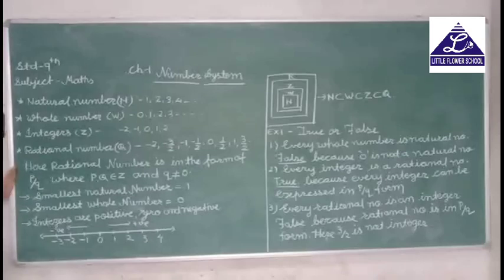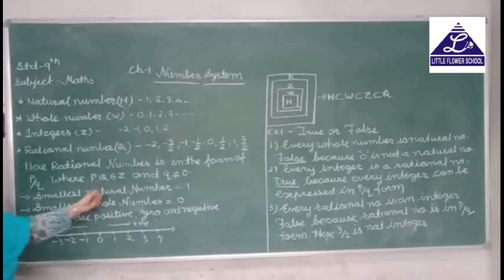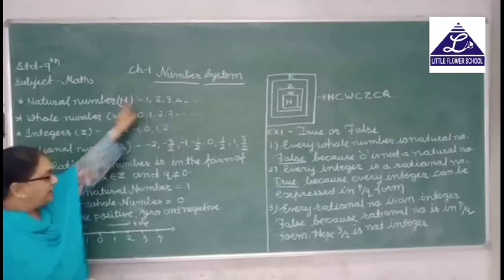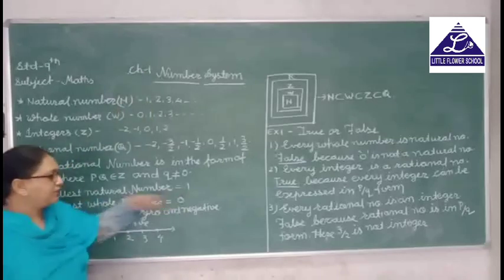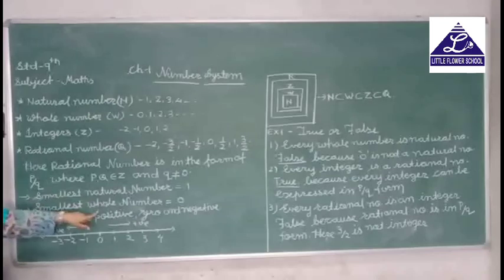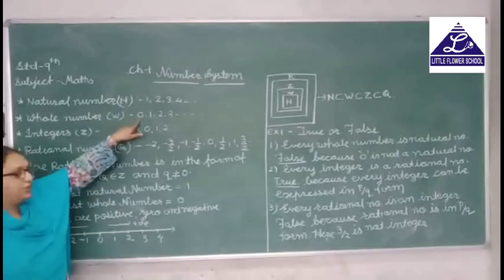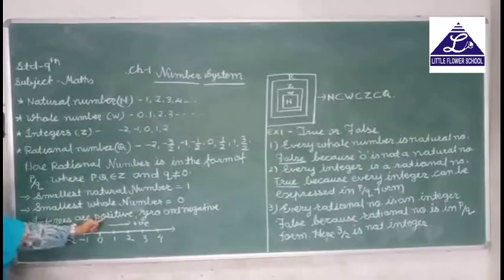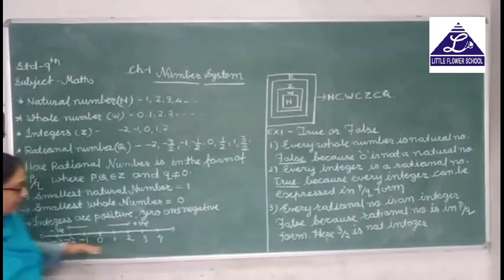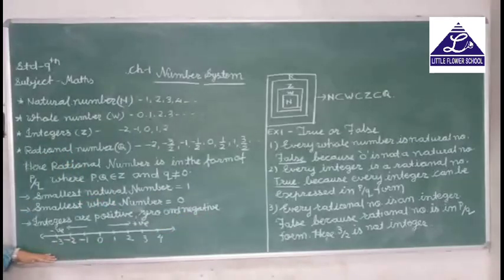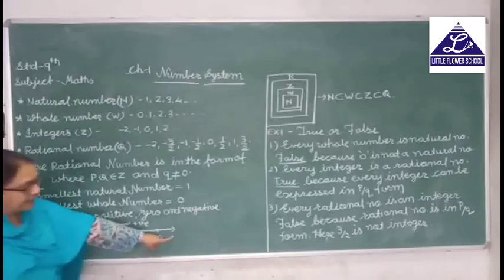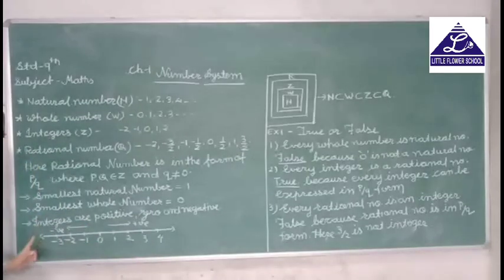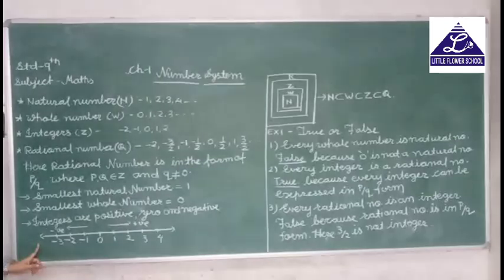Now from these numbers, first of all, the smallest natural number is 1. Here we start our natural numbers with 1, and that is why the smallest natural number is 1. The smallest whole number is 0. Then we talk about integers. Integers are positive, 0 and negative. When we put them on the number line, we move to the right hand side, and on the right hand side we have positive numbers.